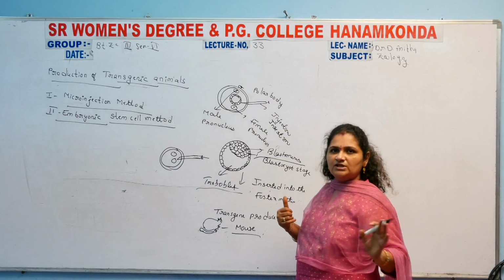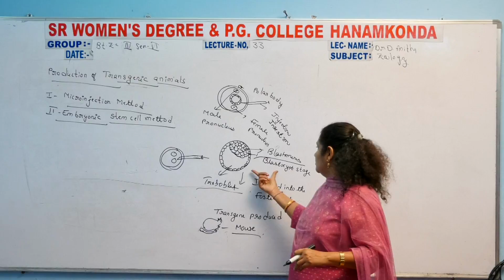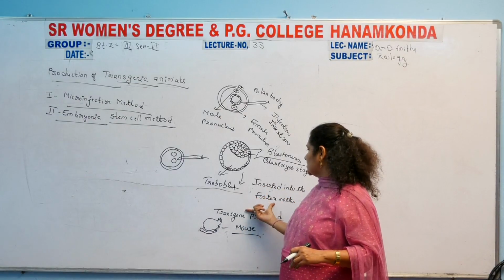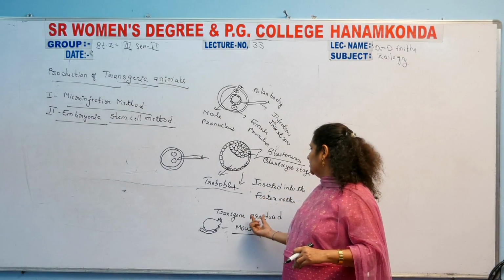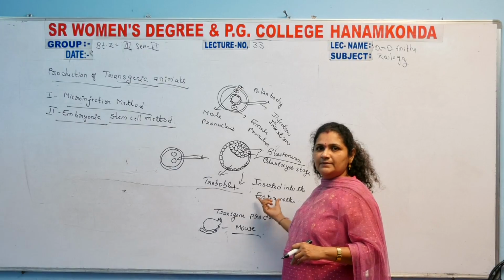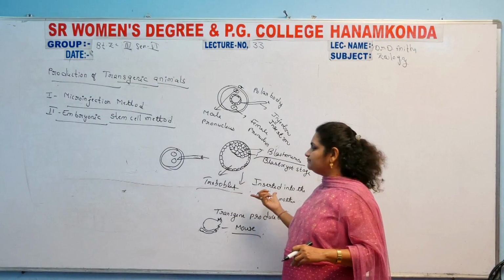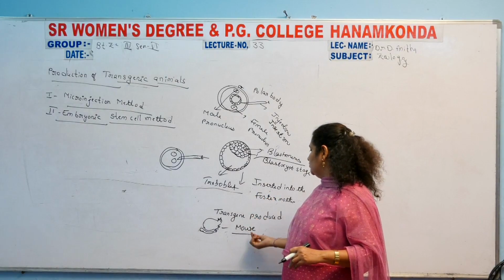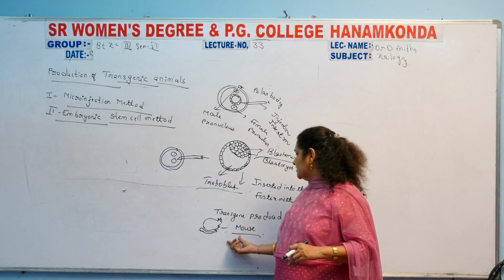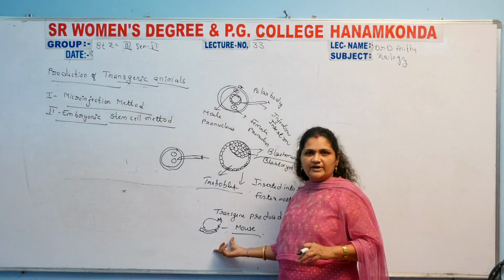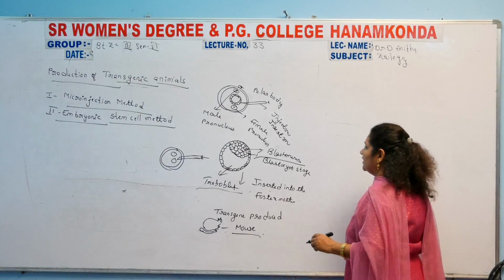Further development occurs. The blastocyst stage is inserted into another mother, the foster mother, and the transgenic mouse is finally produced by the microinjection method.